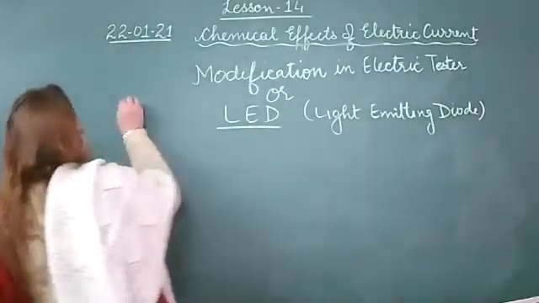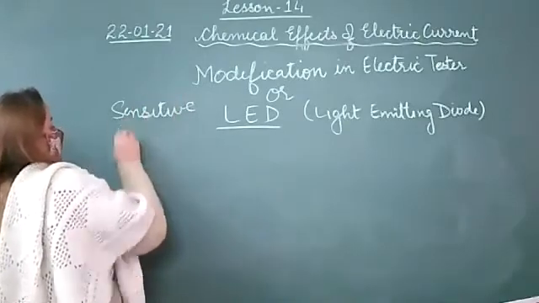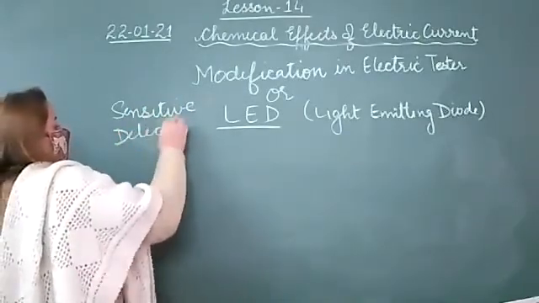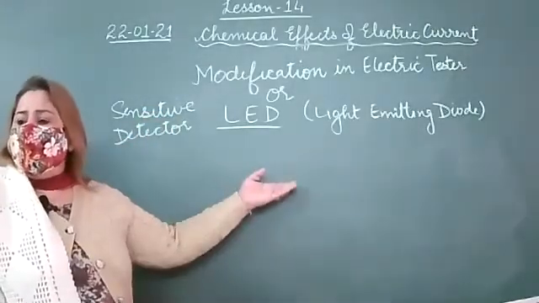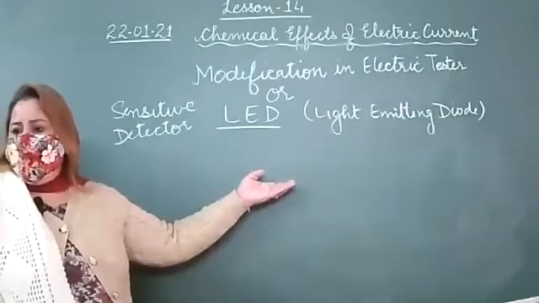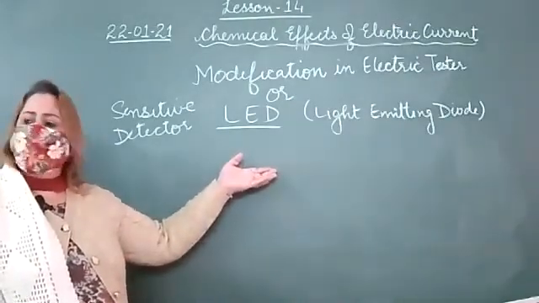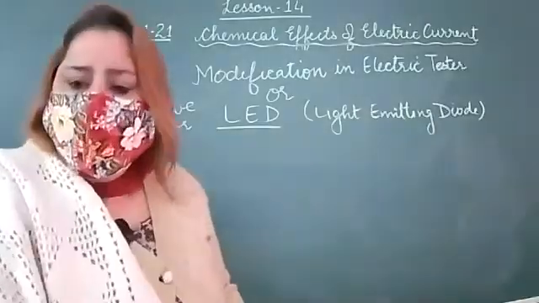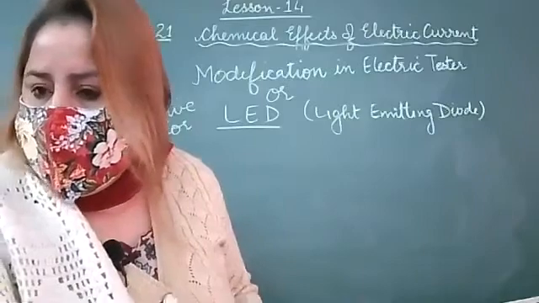This is called a sensitive detector. Yes, this is called a sensitive detector because it can work on a very low voltage. When the current is too weak, then the LED glows. Write down this sentence.